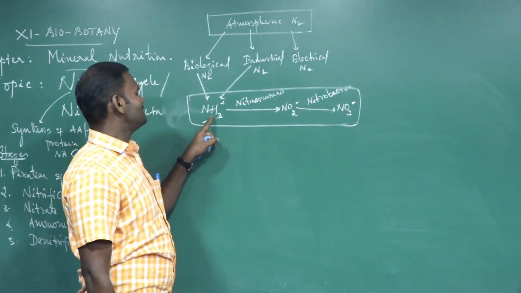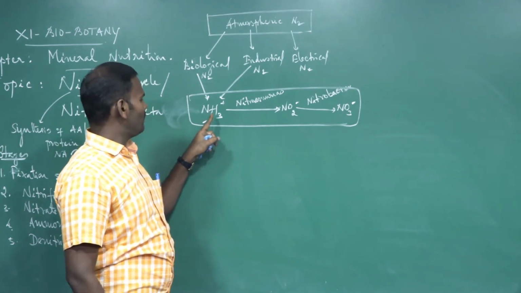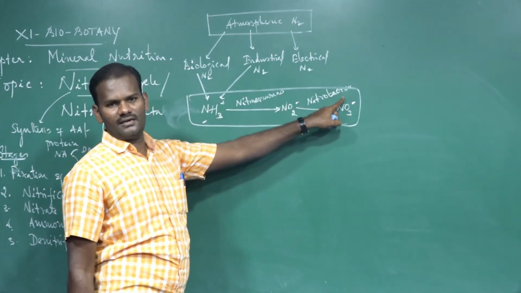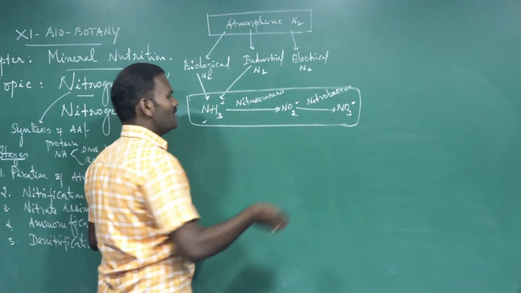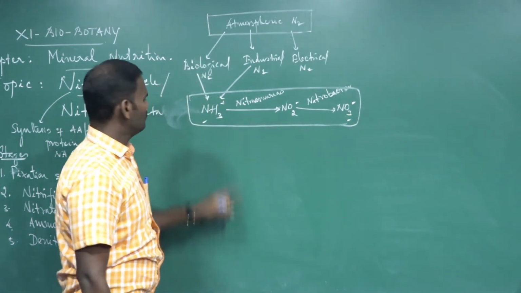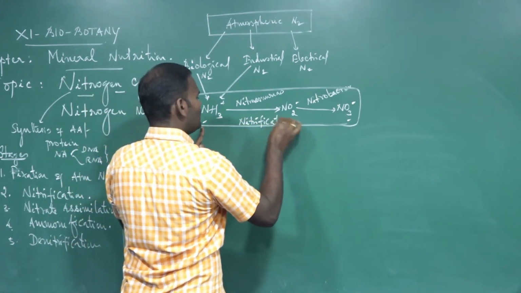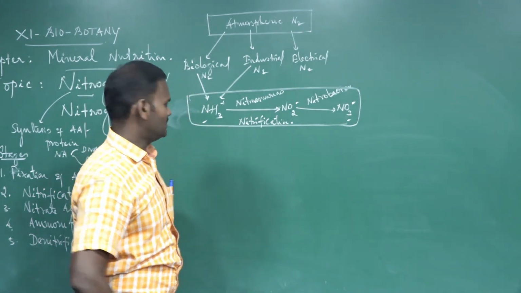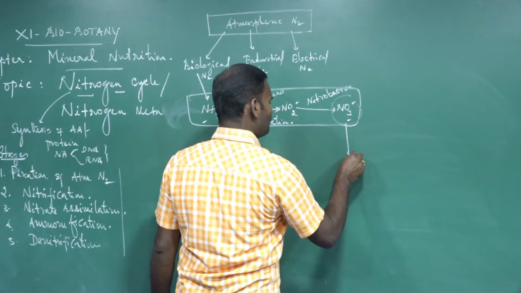Ammonia is the first stable product formed during nitrogen fixation. Plants take in the form of ammonium ion, nitrite ion and nitrate ion. Among these, plants are well adapted to take nitrate ion rather than ammonia and urea. So nitrification is nothing but conversion of ammonia into nitrate. Now the nitrate available in the soil is taken up by plants.